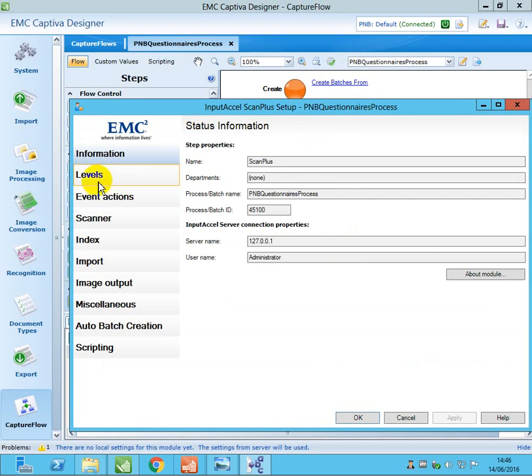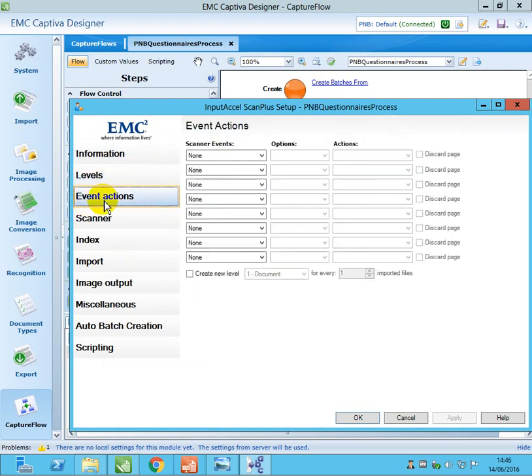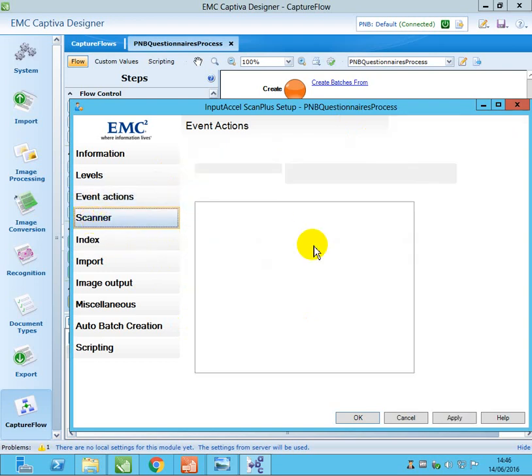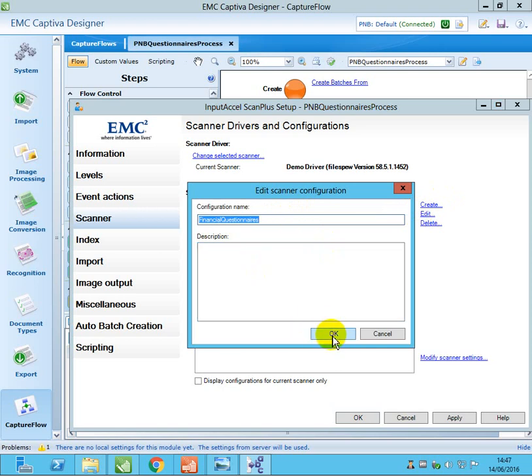If you go to levels, you can see the list of levels. If you know the theoretical part, when you go through this, we already see all these options. Now I'm going to scanner. I'll use the same one, because I already have this. Or if you want to create one, you can create that.